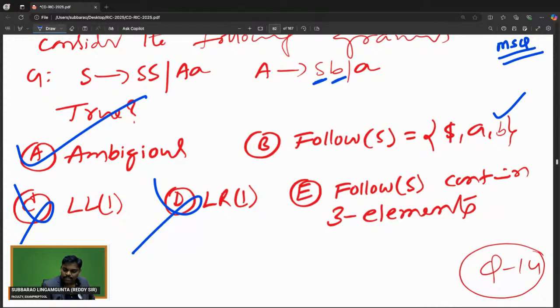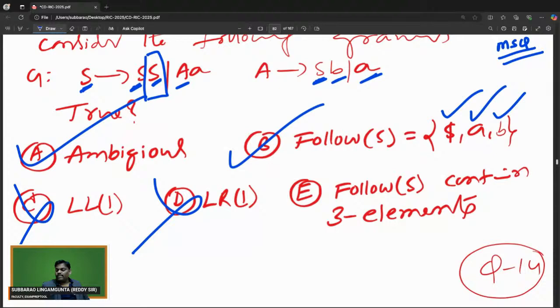Next one, follow of S. Because S is the start symbol, dollar is in it. Follow of S contains first of S, and first of S is equal to first of A. So follow of S contains A also, B also, and dollar also. So B is also correct. Next one, follow of S contains 3 elements. True. Follow of S is {$, A, B}.